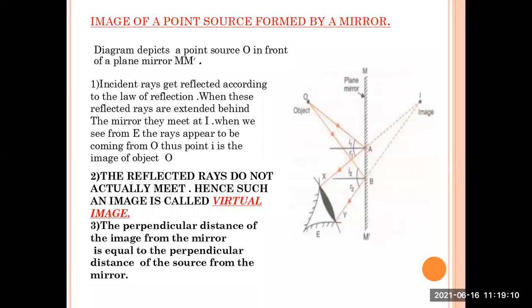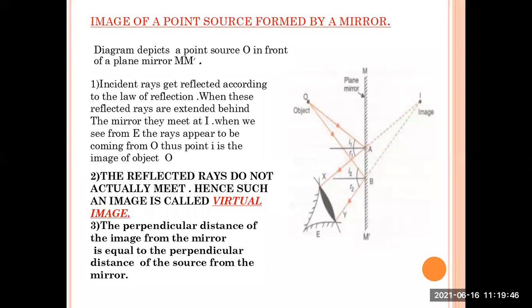So if you draw a straight line from the object O to the plane mirror M, and from the plane mirror M towards the capital letter I where the image is formed, you will find that these two perpendicular distances are equal, they are the same. So this is all about the image of a point source formed by a mirror.